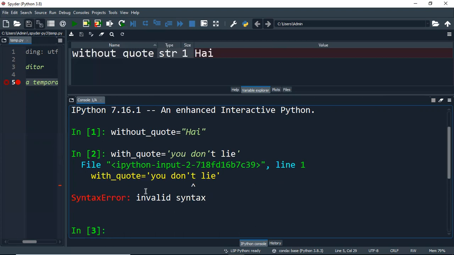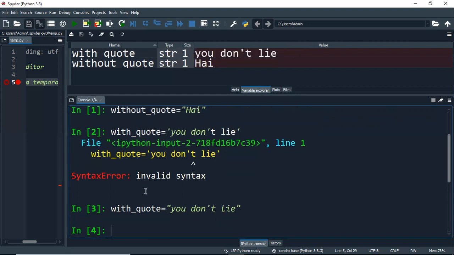Rather, if a string contains an apostrophe, then you need to use double quotes. Okay, so how to correct it? Just press the up arrow on your keyboard to get the previous command. Now change the single quote to double quote, press enter, and change the single quote to double quote at the end as well.